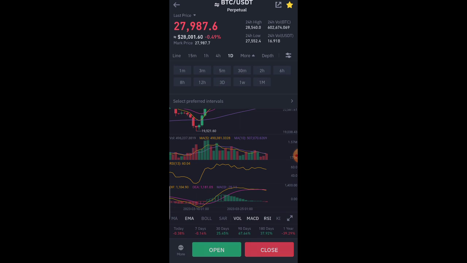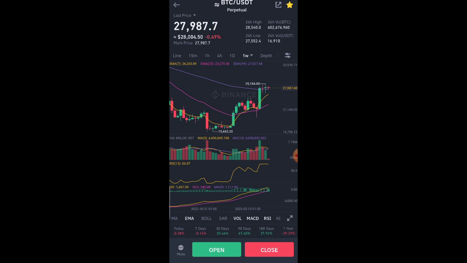If I change this to the weekly time frame now, this candlestick that I put this line on represents this week. The previous one before it represents last week, and the one before that represents the last 2 weeks.